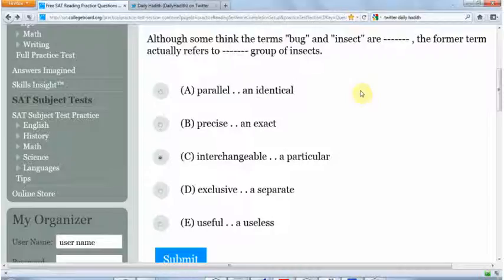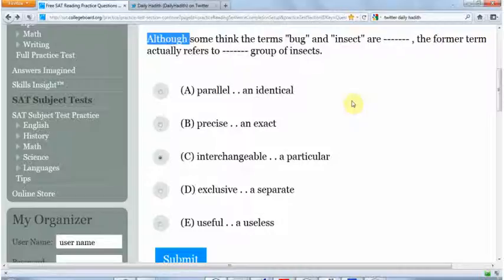Right, today's sentence. Yahya, could you read it, please? Although something the terms bug and insect are blank, the former term actually refers to blank group of insects. Okay, and then we have 5 possibilities there. Right, there are a couple of things we want to start off with, which is just looking at this word although.